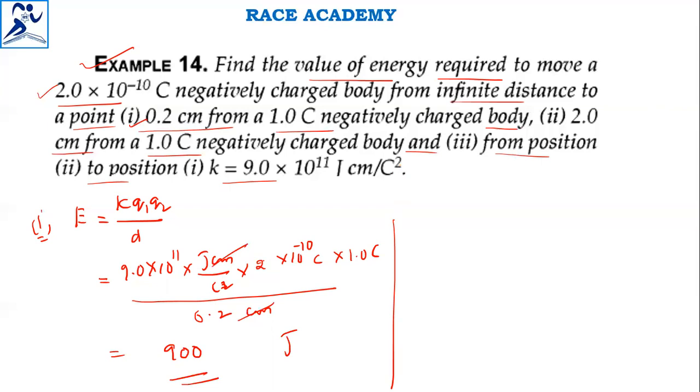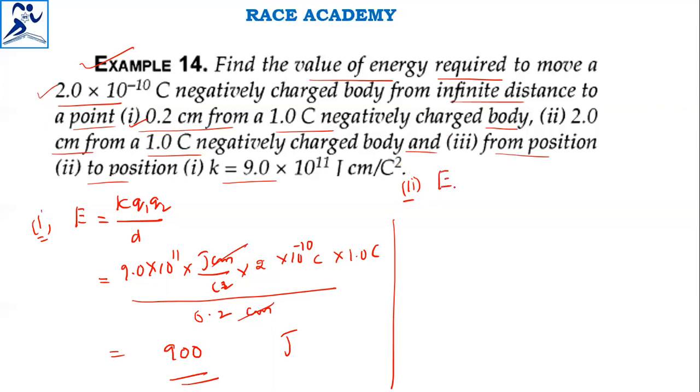Coming to the second one, also a similar model, but the distance given is 2 centimeters.